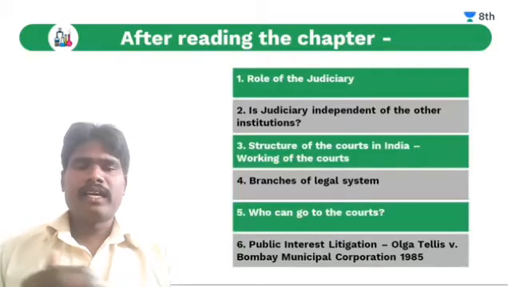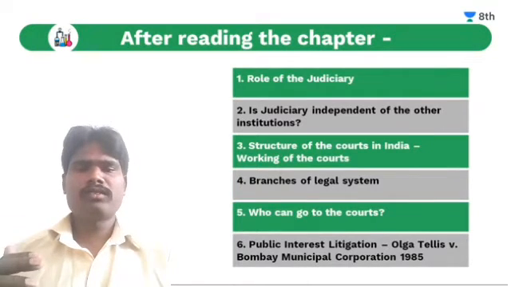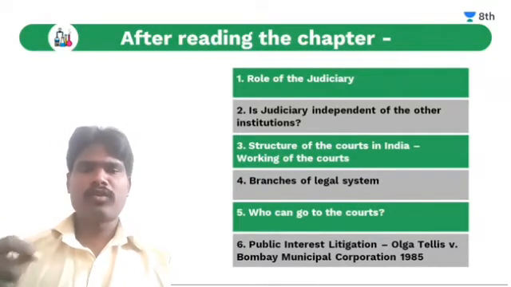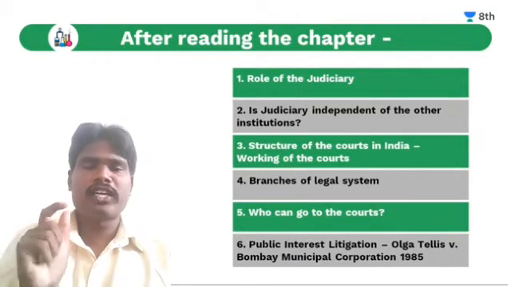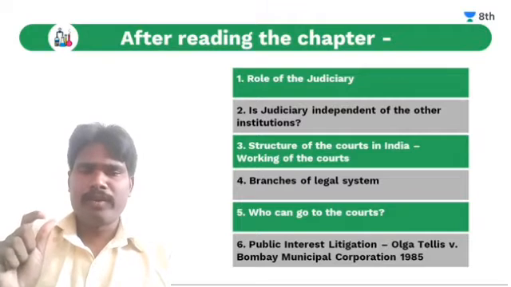Next, see students, the main important points you are going to learn in this chapter. One is the role of the judiciary. Is the judiciary independent of the other institutions?